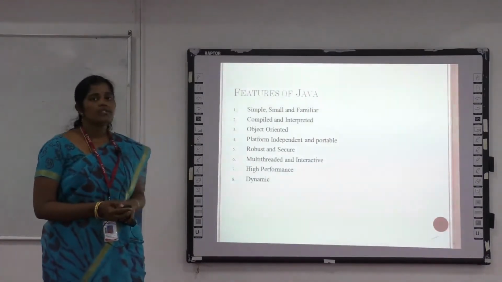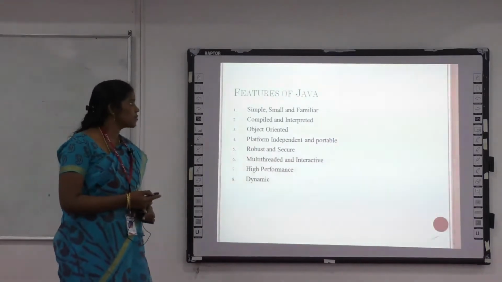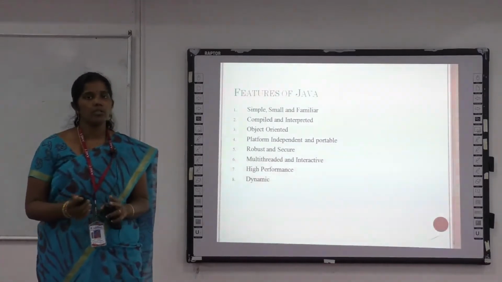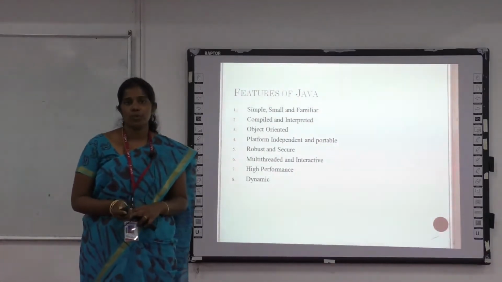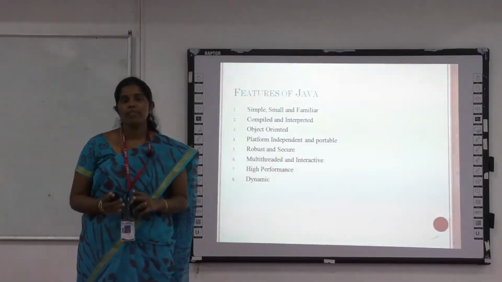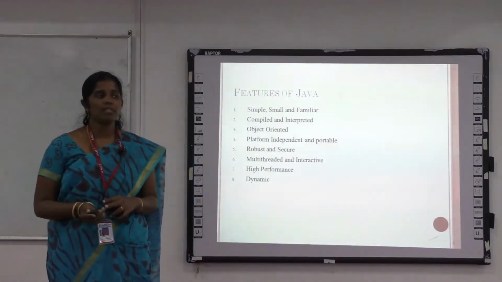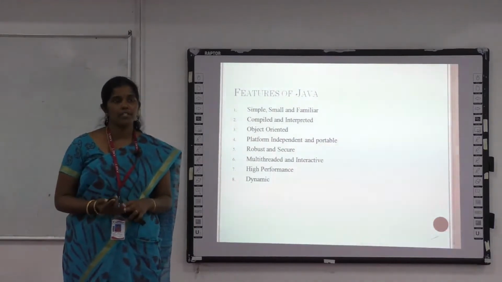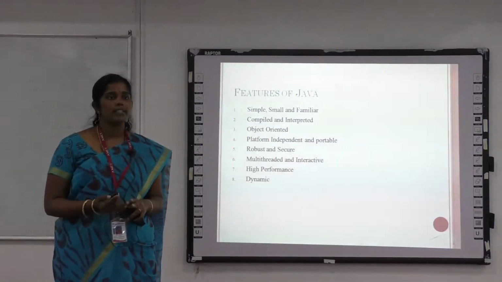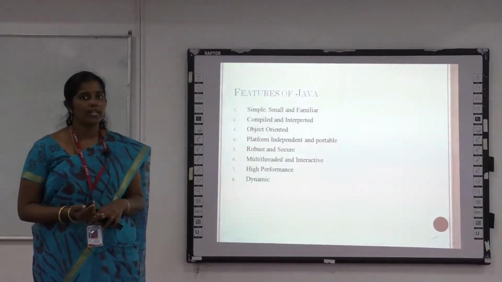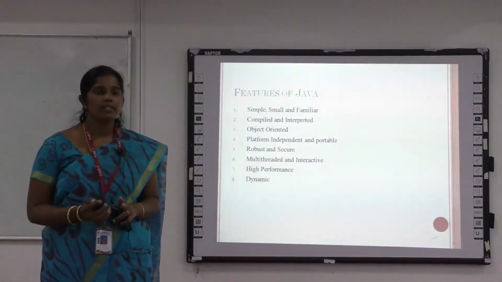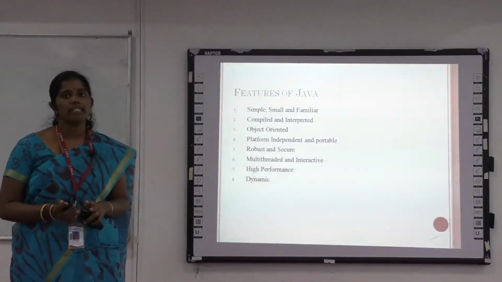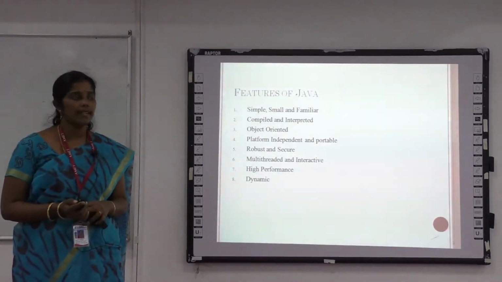Then, what are the features of the Java program? First, it's a simple, smaller, and familiar language. Java contains OOPS concepts, that is object-oriented programming system concepts, which are simple when we compare with the C and C++ languages. It does not use any memory allocation operators like malloc and free. Then it doesn't use operator overloading. Some tedious features are reduced in Java programming. So we can say Java is a simple language when compared with C and C++.